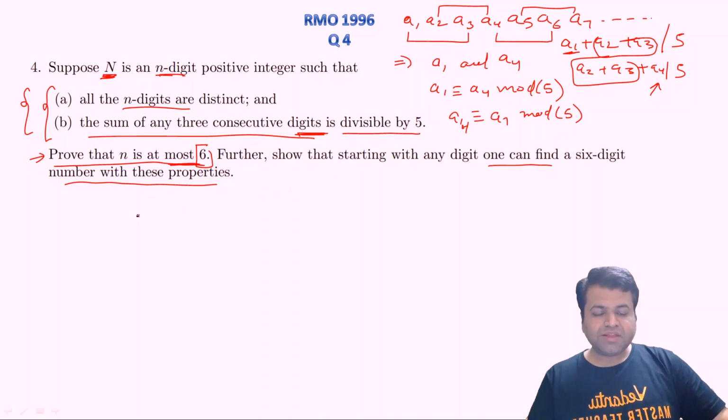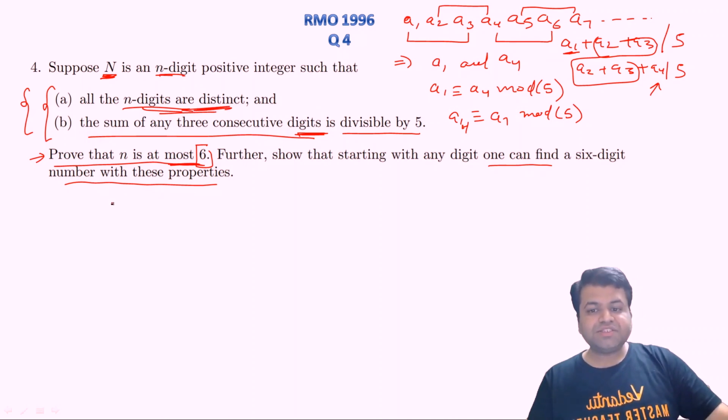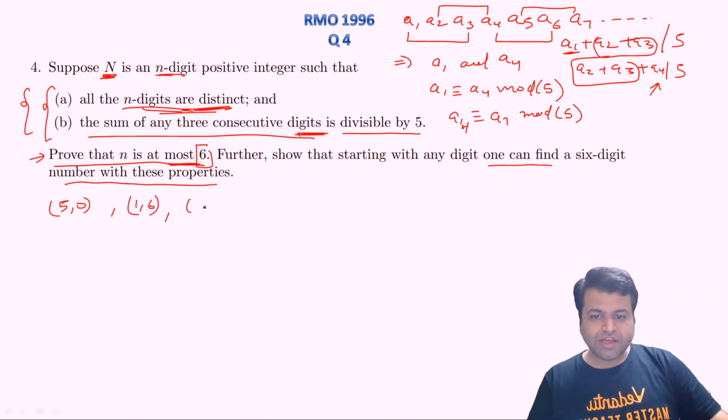So this will imply that we can have three distinct digits, since the digits are distinct, which will leave the same remainder when divided by 5. But we know that there can be a maximum of two numbers, right, which will leave the same remainder when divided by 5, right? I'll just list down these numbers, right?